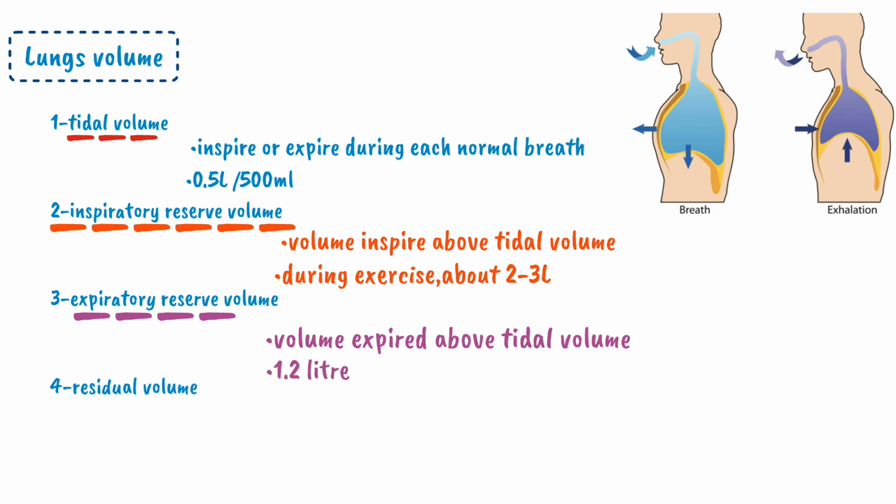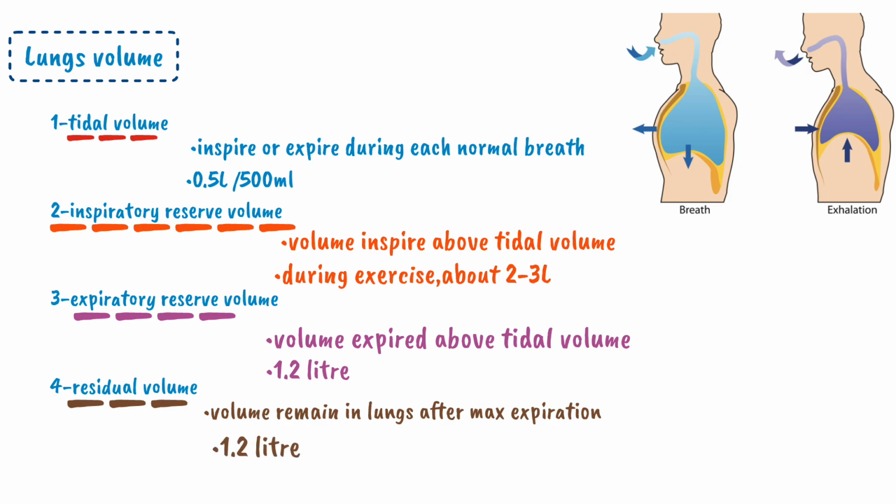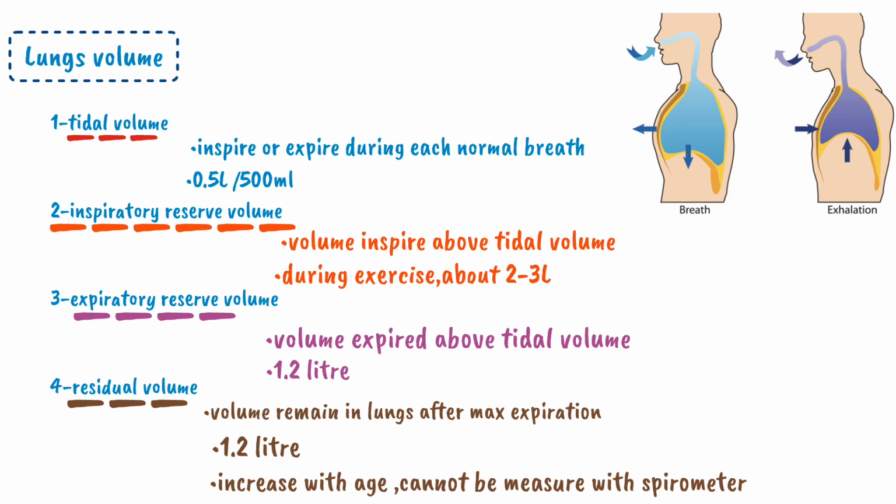The last one is a residual volume. Residual volume is the volume of air that remain in lung after forceful expiration. Mean if we forcefully expire maximum amount of air out of our lung, still our lungs will contain some certain amount of air. It is called as a residual volume. Residual volume is about 1.2 liter. It increases with age and it cannot be measured with spirometer. By now we have discussed all the four lungs volume.